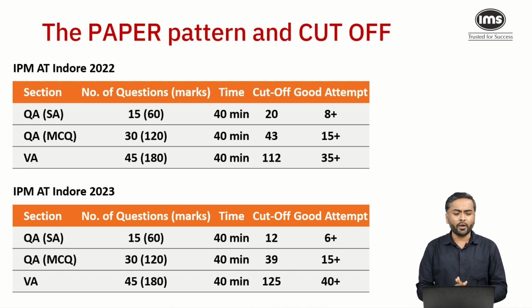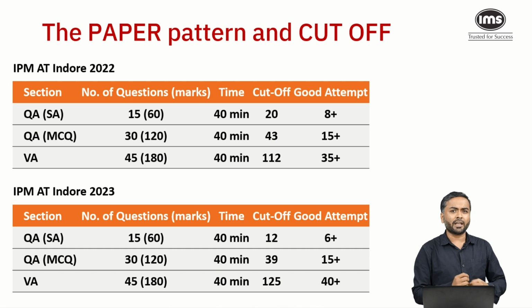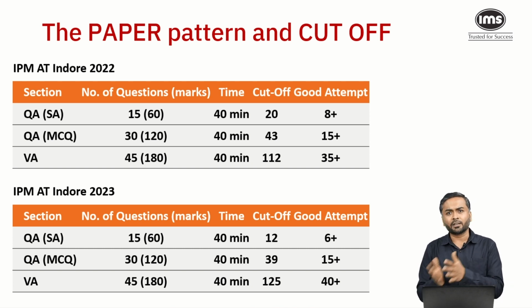If you look at QA MCQ for 2022 and 2023, more or less the level of difficulty was the same. The cutoff slightly went down. That's mainly because the short answer section was slightly difficult and tricky. The students panicked in the next section, and because of that the cutoff went down by 1 odd question.